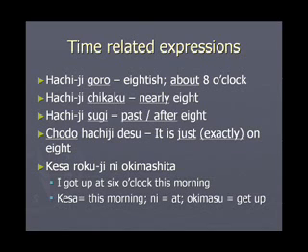Kesa Rokuji ni okimashita. What is this expression? Kesa means this morning. Rokuji is 6 o'clock. Ni okimashita. Okimashita means I woke up. I got up at 6 o'clock in the morning is expressed as Kesa Rokuji ni okimashita.